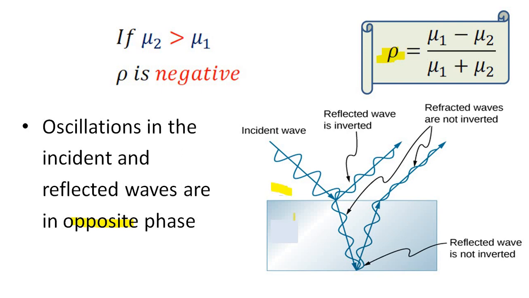Here this medium is air, this medium is glass. First medium mu1 has lower refractive index, mu2 has higher refractive index. Second medium is denser, first medium is rarer. This is the incident wave and this is the reflected wave. You can see the reflected wave is inverted.